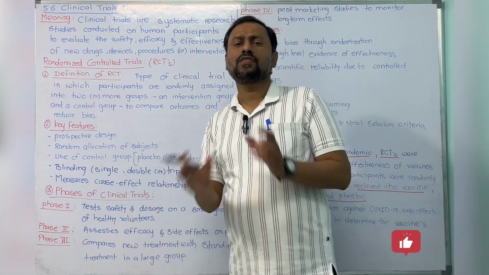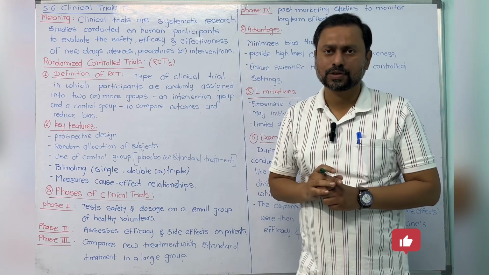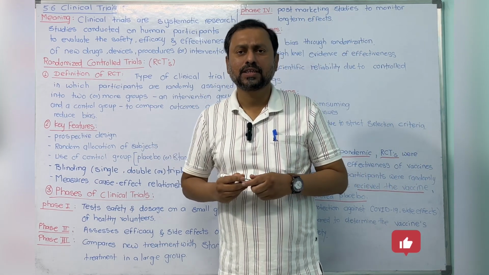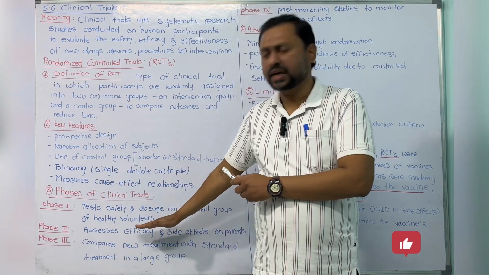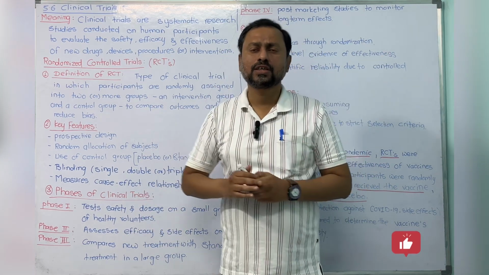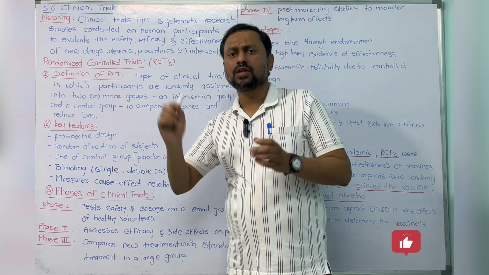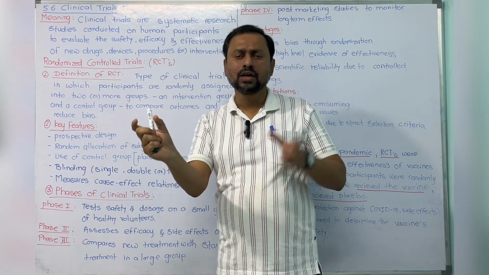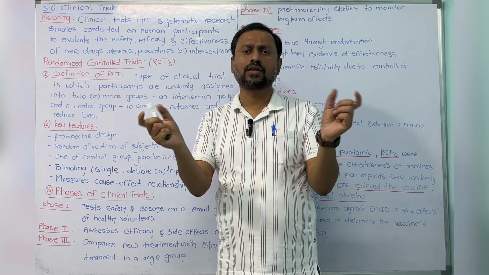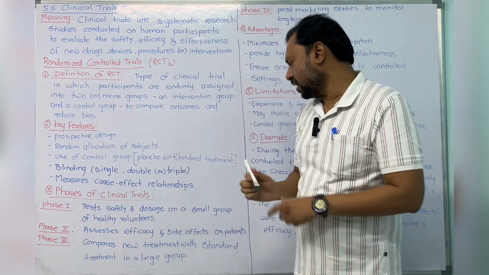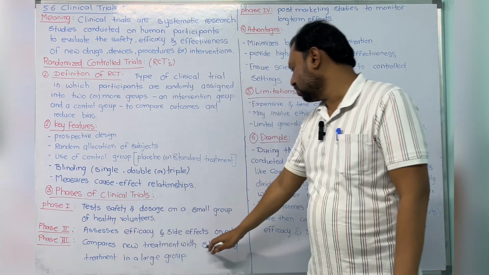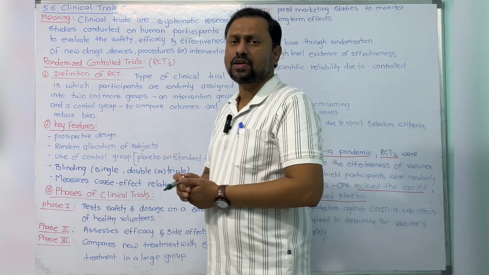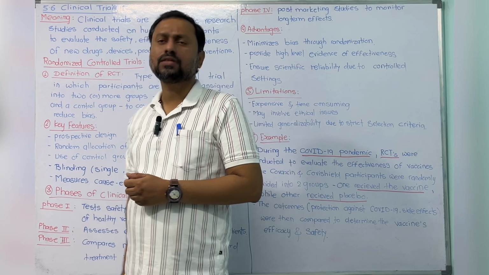The third phase is used for comparison purposes. In this phase, again the number of participants is increased. Suppose 300 were taken in the second phase, now you can increase up to 2000, 3000. Suppose 1000 are given the interventional drug, the new drug, and 1000 are given the control drug. We compare and analyze them. We compare the new treatment with the standard treatment in a large group to see whether the drug is effective or not. That we check in the third phase.